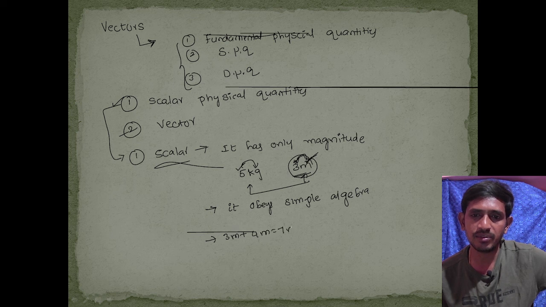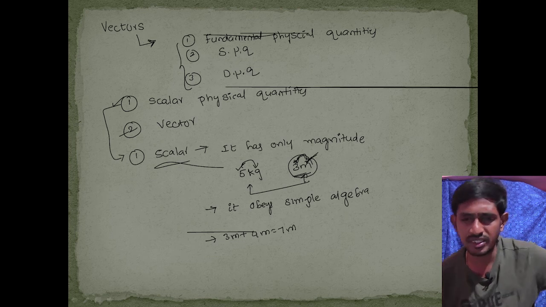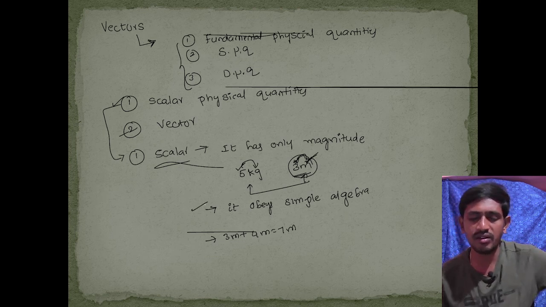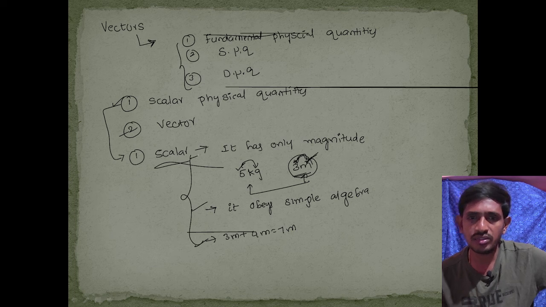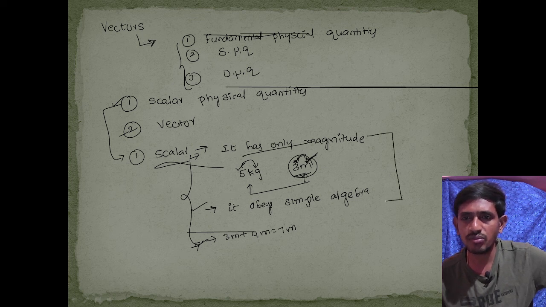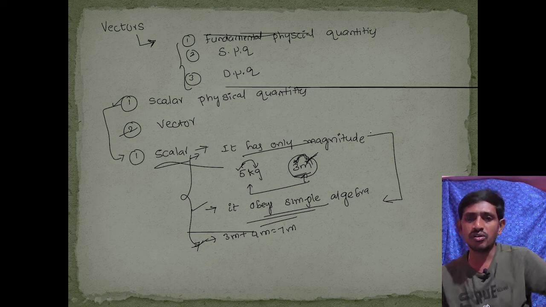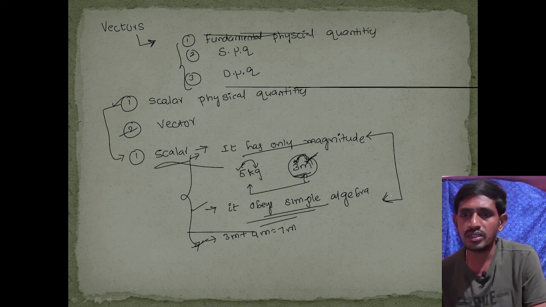It follows simple algebra operations, and 7 minus 3, like that. These are always very simple algebra conditions. We don't consider direction in the case of scalar physical quantities. It has only magnitude and follows simple algebra. The quantities which follow these two points are called scalar physical quantities.